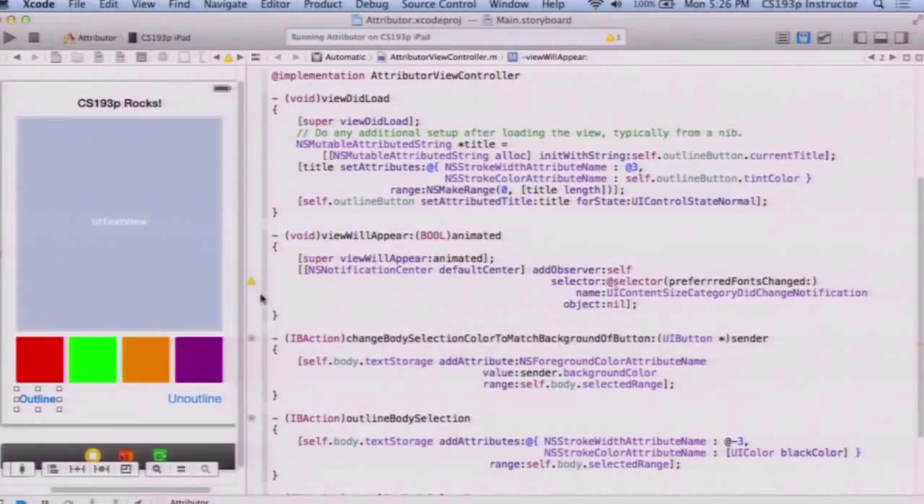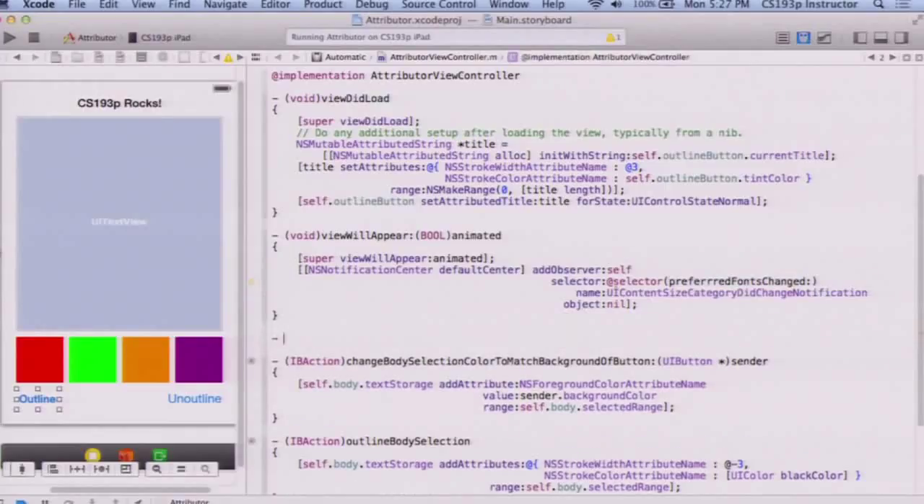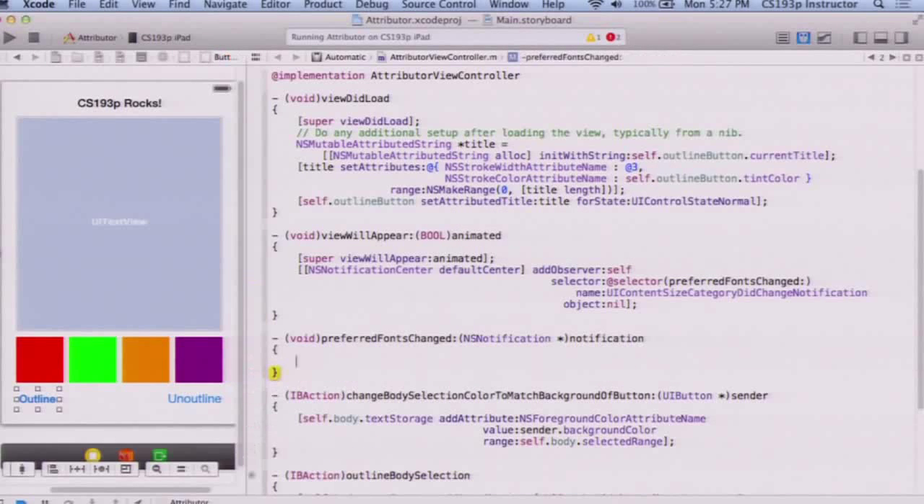Notice there's a warning here. That's because I don't implement this. I believe that's new in iOS 7. I don't remember seeing that before. Let me implement it: void preferredFontsChanged, which takes an NSNotification star. I'm not going to use the notification because it's just basically Boolean. And I'm actually going to call another method. I'm going to call usePreferredFonts, and you're going to see why here in a second.